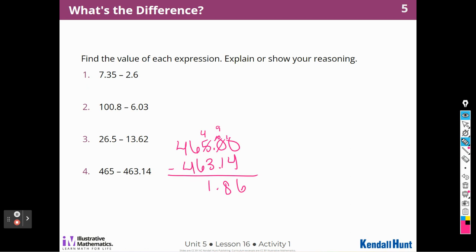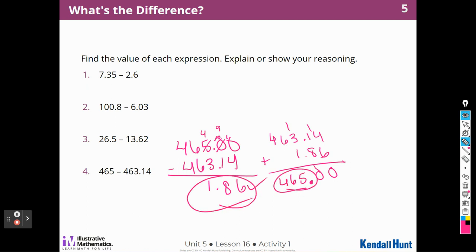So again, I'm going to have to add to just make sure that I borrowed correctly. 463 and 14 hundredths plus 1 and 86 hundredths. 4 and 6 is 10, 8, 9, 10, 5, 6, 7. I have to make sure I have a dark decimal point. I'm sorry, 3, 4, 5, and that's a 6 and a 4. And yes, I started with that, so that's what I ended up with, and that is the correct answer.